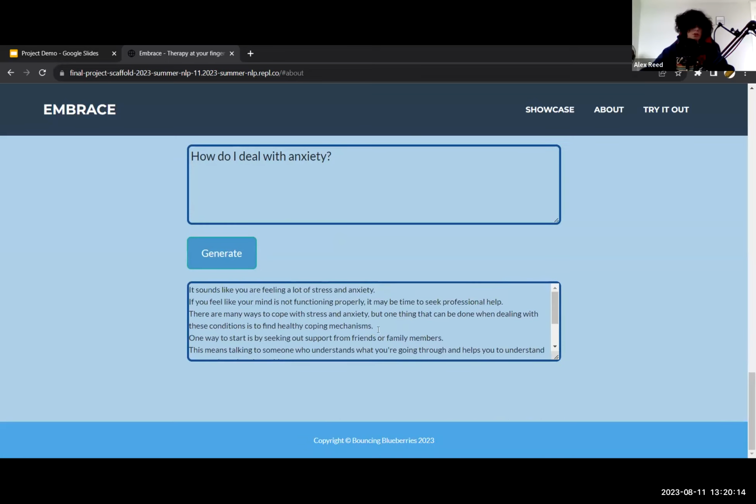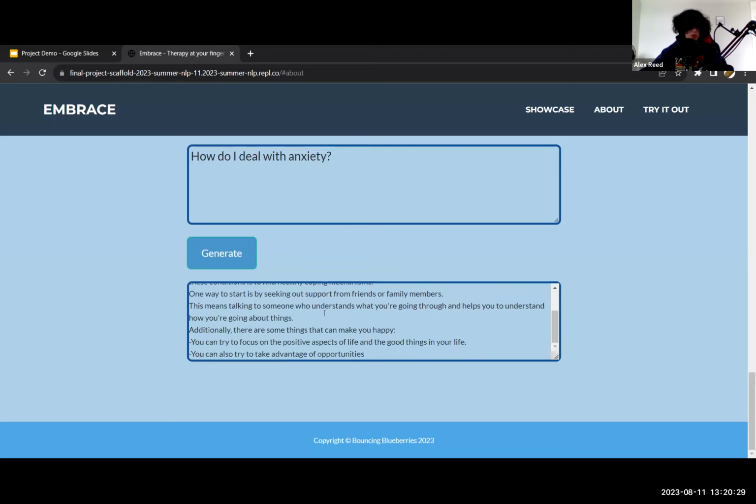All right, so here's the response. The model says, it sounds like you're feeling a lot of stress and anxiety. If you feel like your mind is not functioning properly, it may be time to seek professional help. There are many ways to cope with stress and anxiety, but one thing that can be done when dealing with these conditions is to find healthy coping mechanisms. One way to start is by seeking out support from friends or family members. This means talking to someone who understands what you're going through and helps you to understand how you're going about things. Additionally, there are some things that can make you happy. You can try to focus on the positive aspects of life and the good things in your life, and you can also try to take advantage of opportunities.